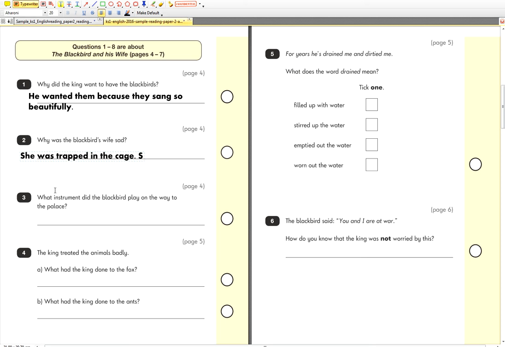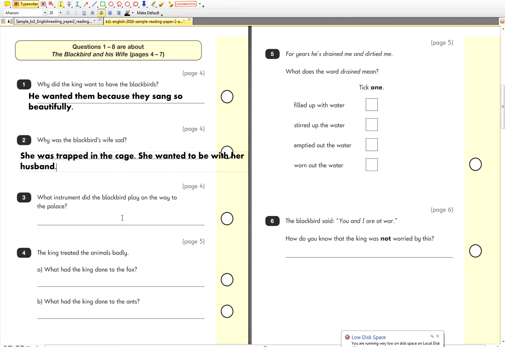Where did she want to be? She wanted to be with her husband. So in a sense I've put possibly two answers in here. She was trapped in the cage. She wanted to be with her husband. Can you please make sure that your text doesn't go into the yellow part? Mine has. That's me not being careful enough, but you can let me off. Are you happy with that?